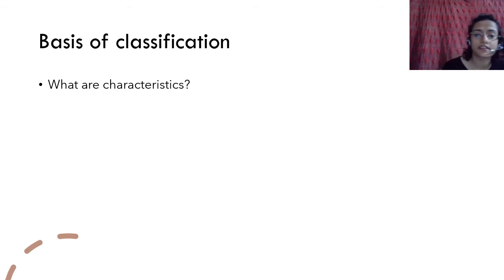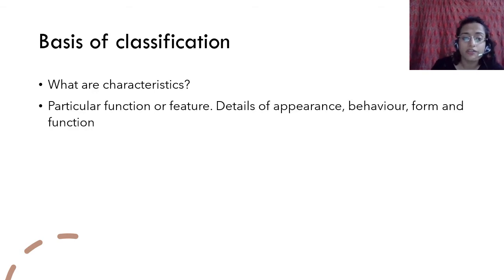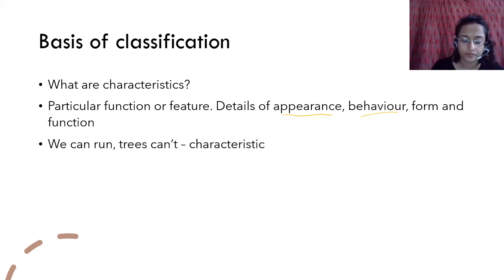So what are characteristics? I keep talking about basic fundamental differences and characteristics. What are characteristics? They are a particular function or feature, right? They could be details of appearance, of behavior, of form, or of function, right? The details in appearance, behavior, structure or function are called characteristics. They are particular. For example, a simple fact that we can walk and we can run, but trees can't. Trees stand where they are.